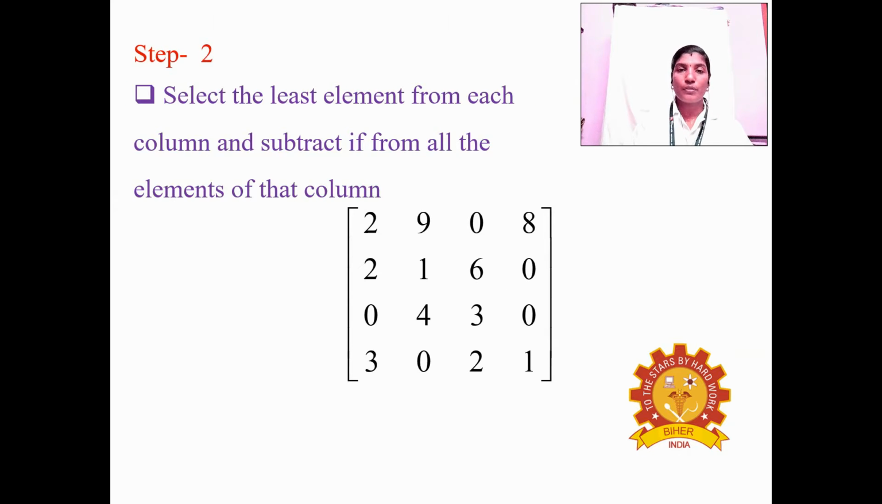Select the least element from each column and subtract it from all the elements of that column. So this is the second modified matrix: 2, 9, 0, 8, and 2, 1, 6, 0, and 0, 4, 3, 0, and 3, 0, 2, 1. Okay.